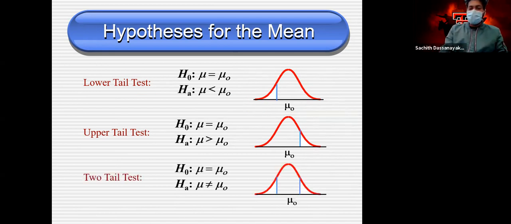The other one is the two-tail case, which means we consider both tails. It's like a combination of these two, but we have to use a different calculation for that.